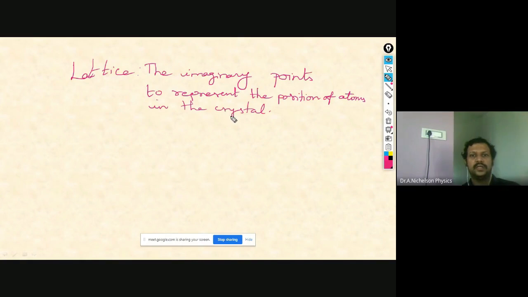So a crystal consists of millions and millions of atoms, so we need an imaginary concept to represent the position of atoms. We just want to know how the unit cell of that particular crystal structure will be. So you have to give some imaginary points like this. If it is a cubical material, then it will be like this. Okay, then you can connect this.